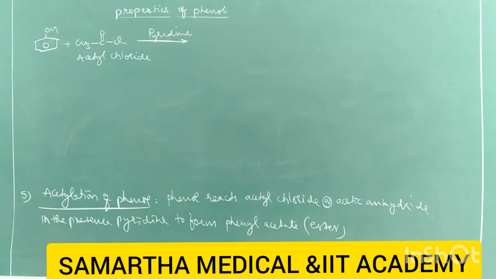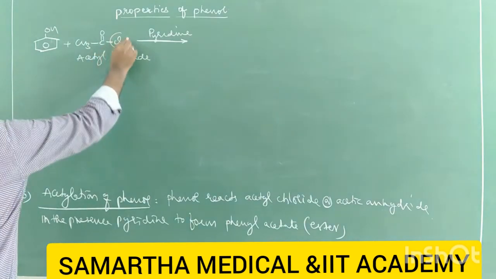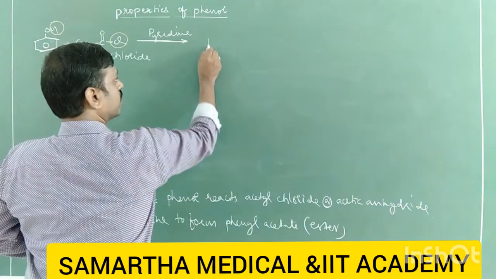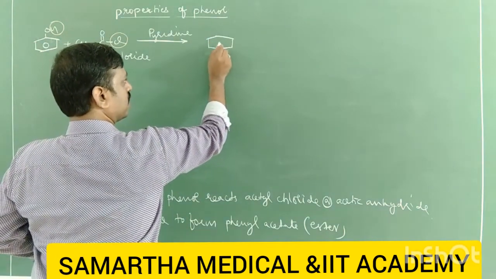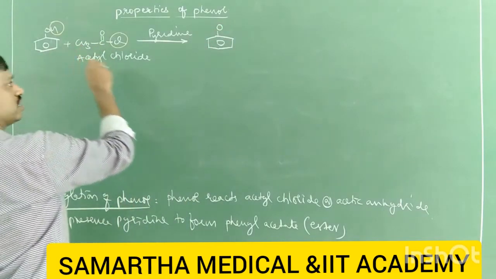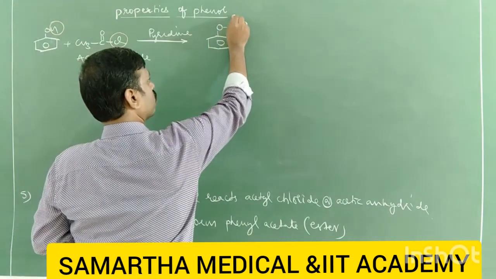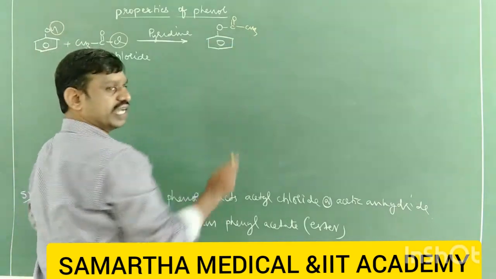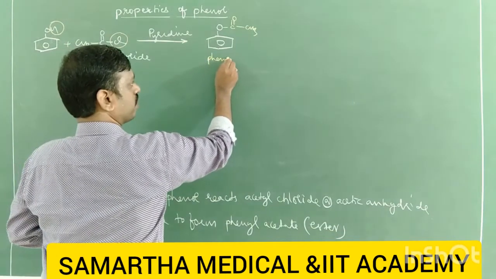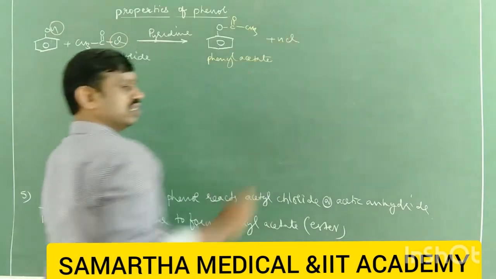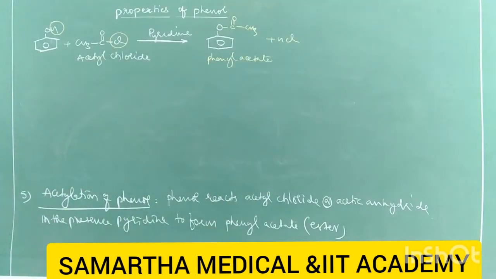So what is removed? Here one chlorine, here hydrogen, H and Cl. HCl is eliminated. Then you'll get the corresponding ester. This group is as it is. Next, C double bond O CH3 gets attached here. Now this group is phenyl, and it is acetate. So its name is phenyl acetate, an ester, plus HCl is formed. This reaction is called acetylation of phenol.